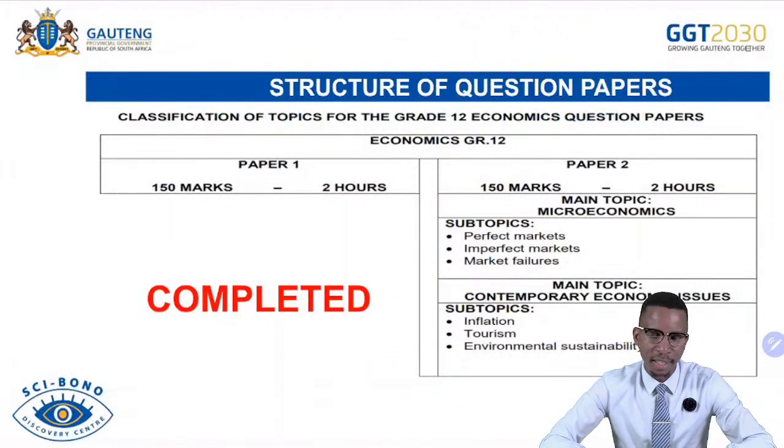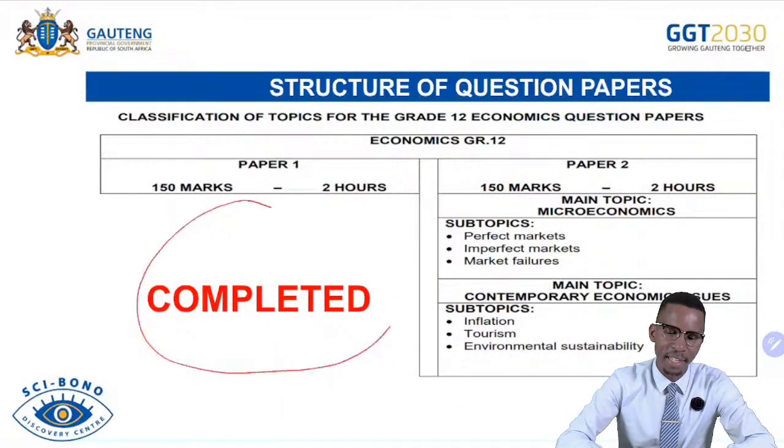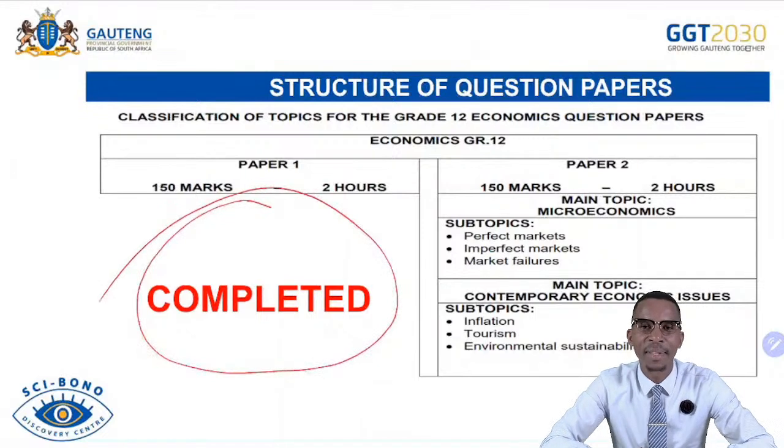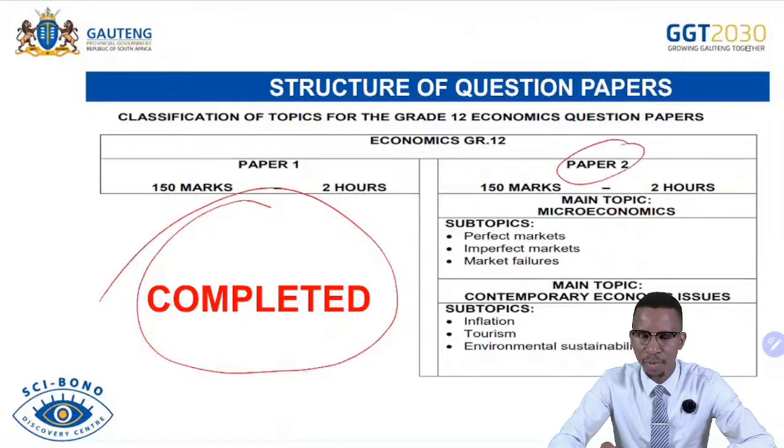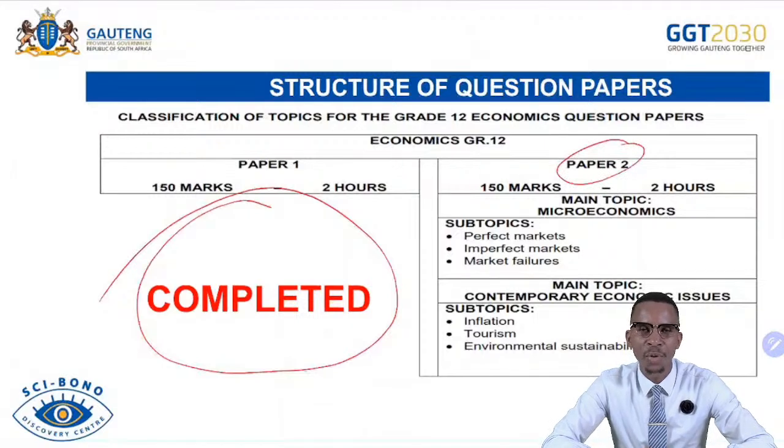As you see here, this part has been completed. We are done with this. We have done everything possible to put ourselves in the right direction. The focus is on paper 2. Our paper, as usual, is 150 marks. Duration is 2 hours. The main topics are as follows.